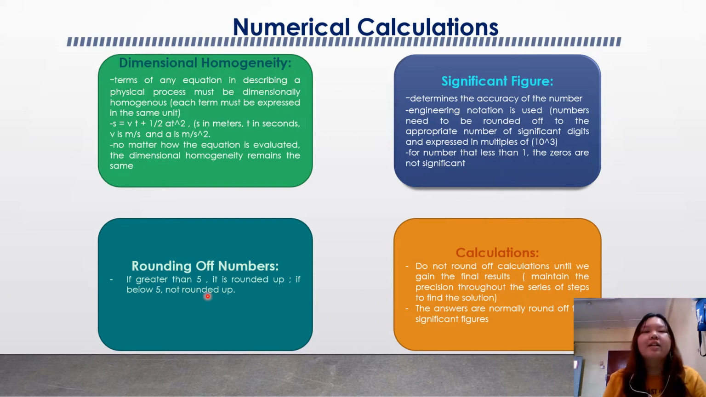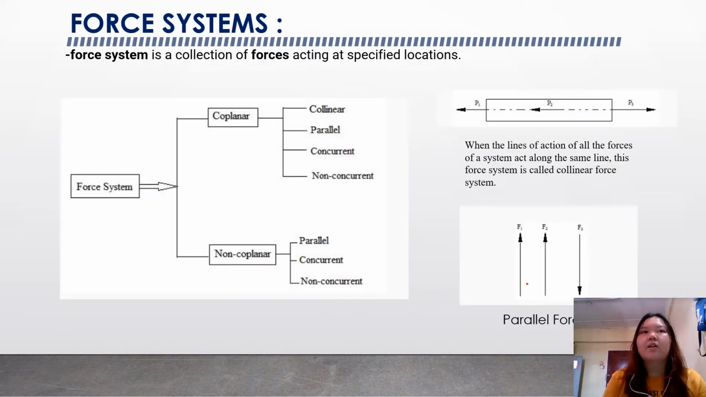The next one is the rounding of numbers. If the digit is 5 or greater, it is rounded up, and if it is below 5, it is not rounded up. For calculations, we don't round off until we get the final result, and the answers are normally rounded off to 3 significant figures. Alright, I think that's all for the basic concepts in statics.